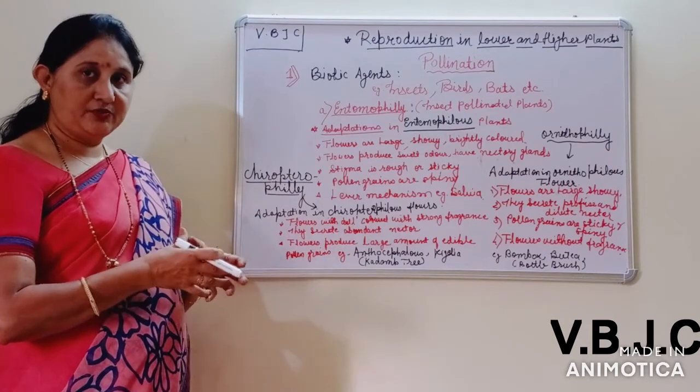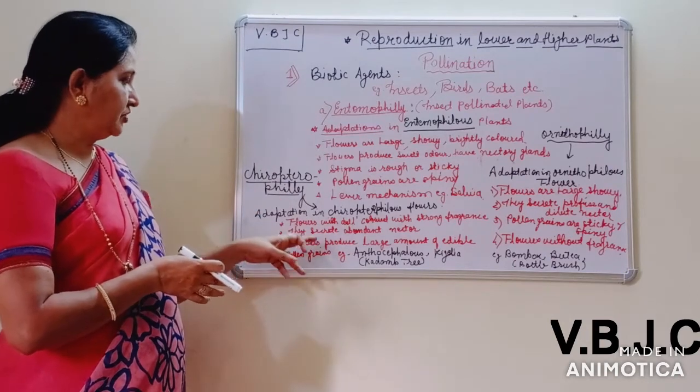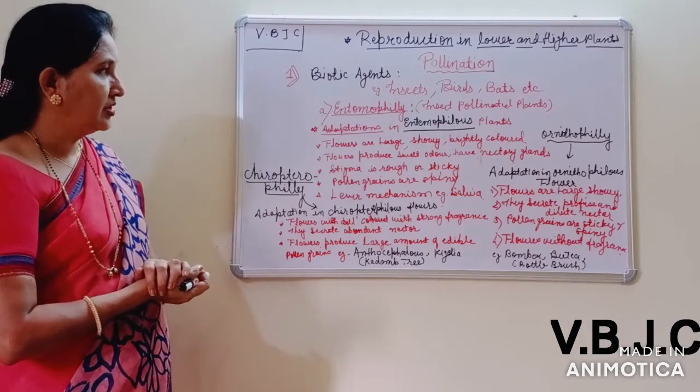So this is also one of the adaptive characteristic features which is found in this type of flowers.